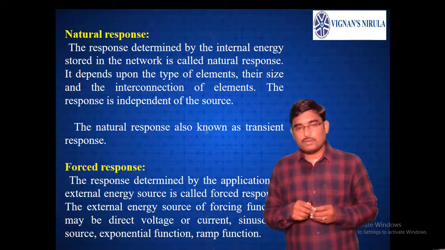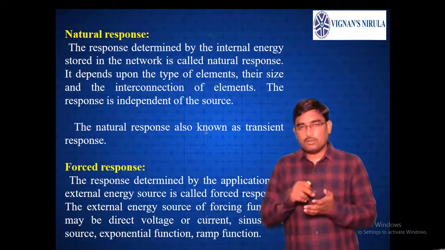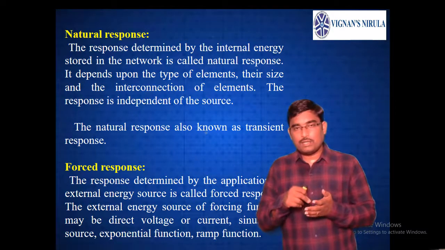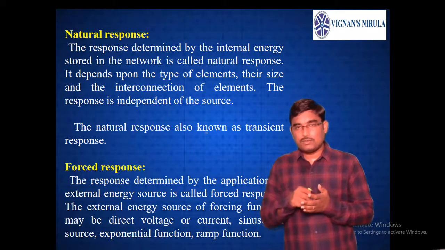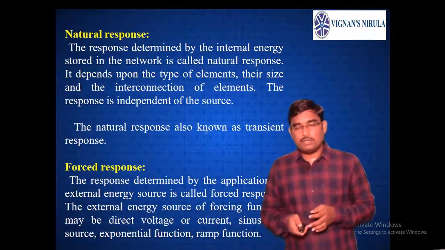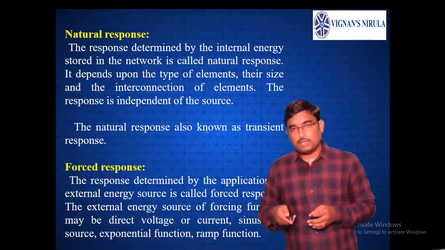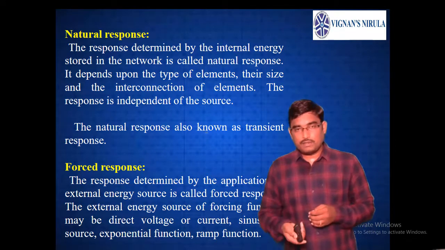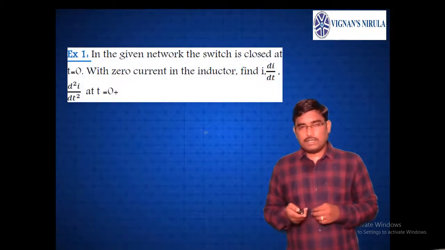The external energy source or forcing function may be a direct DC voltage or DC current, or a sinusoidal or exponential source. So forced response happens only because of the external energy source, that is, because of the supply. Natural response occurs only because of the types of elements present in the circuit. Now, let us take an example.